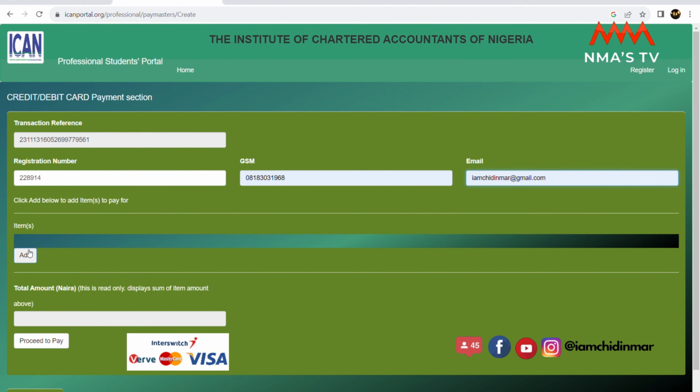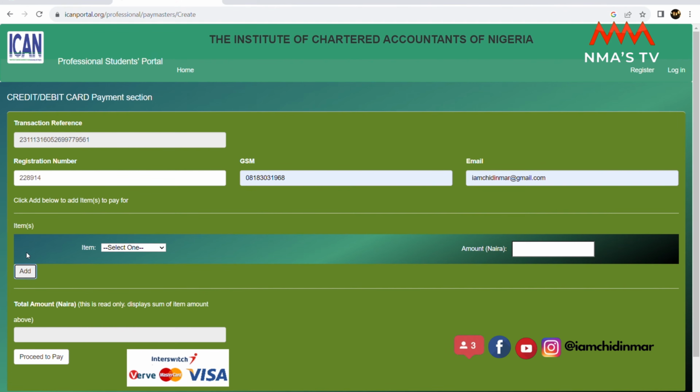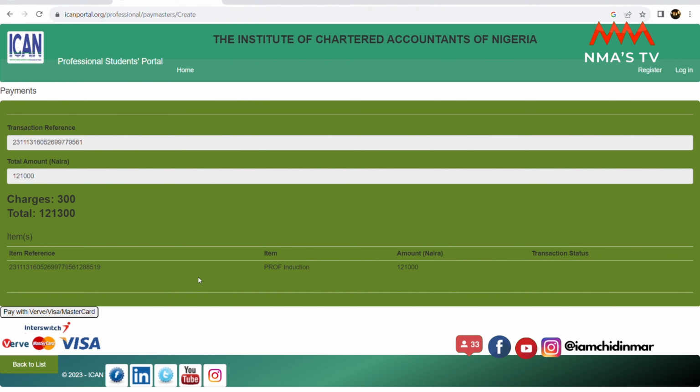Then to add a new item, you click on the Add button. Once you click on the Add button, it drops down, and then you can use the drop down menu till when you select professional induction. You input the amount 121,000. Once you input the amount, it automatically comes there.